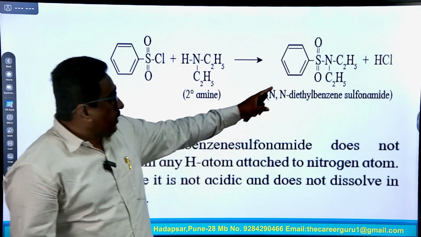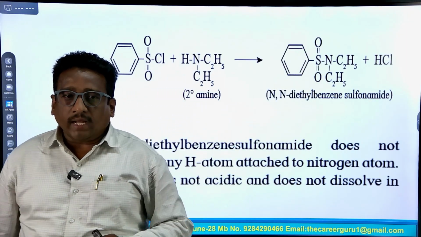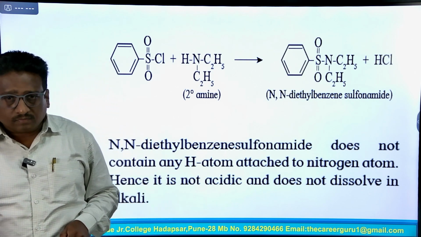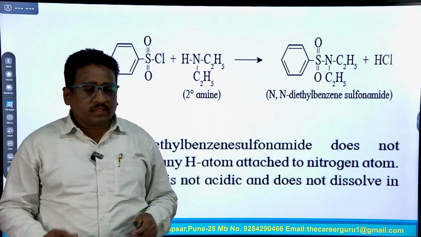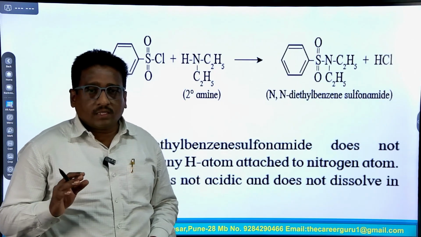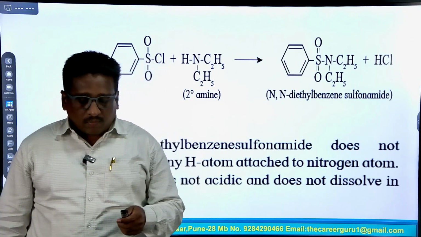It does not have any hydrogen atom on the nitrogen atom, so it is not acidic in character and does not dissolve in alkali. And a tertiary amine does not react with benzene sulfonyl chloride because it does not have any replaceable hydrogen atom on the nitrogen.